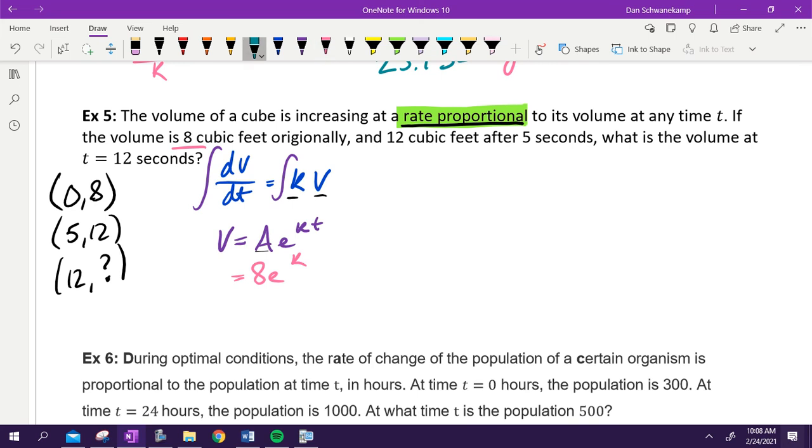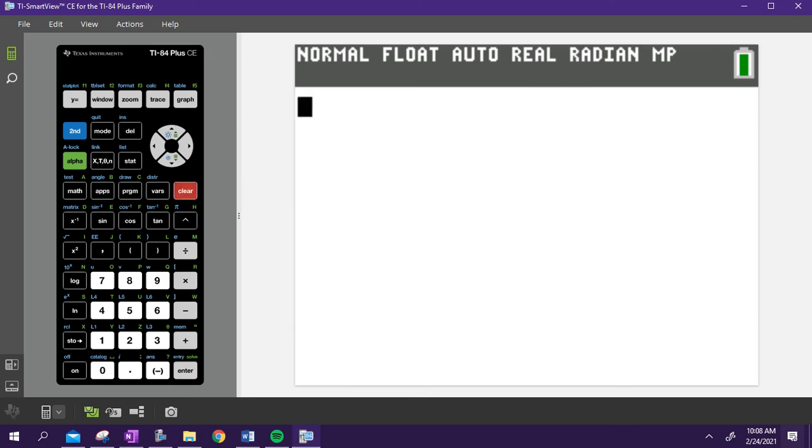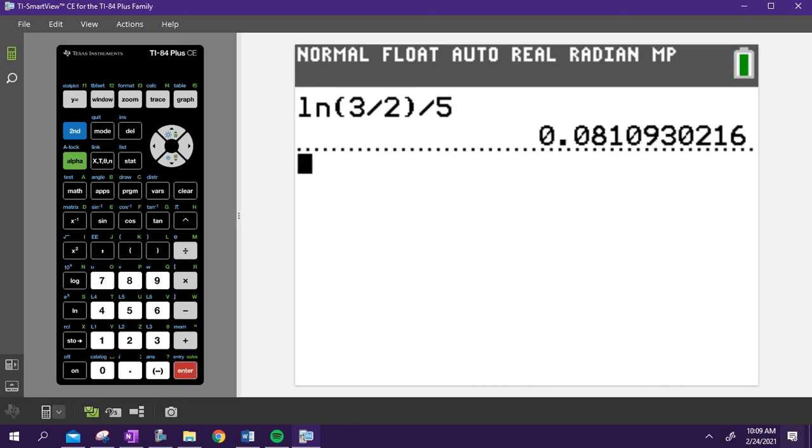I've got 2 variables. I can't have 2. So I'm going to plug in the things that I know. I'm going to plug in 12 and 5 because at 5 seconds, you've got 12 cubic feet. I'm going to solve for K. So divide by 8. So 3/2. I'm going to take the natural log of both sides, and I'm going to divide it by 5. That's what my K is going to be. So again, if you're struggling with typing this in, I would type that in. Natural log of 3/2, close those parentheses, and then divide by 5. That is my K value.